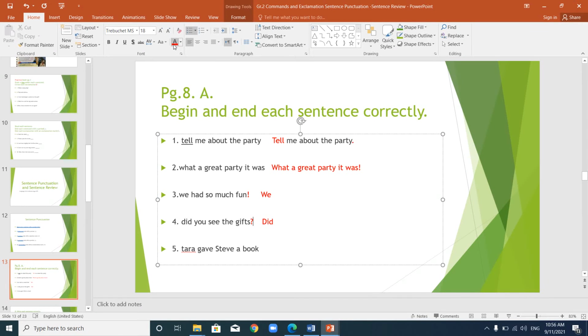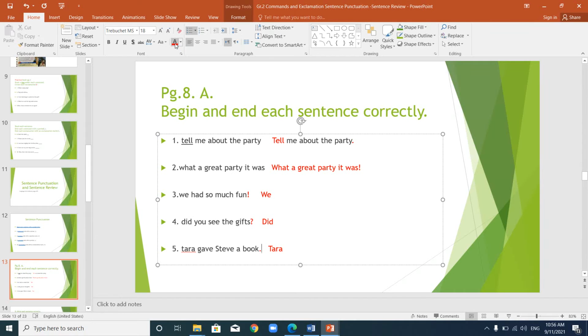Tara gave Steve a book. The sentence begins with the name Tara, and you must begin your sentence with a capital letter. So let's go back and read the sentence. Tara gave Steve a book. What kind of sentence is this? It's a statement, and we end a statement with a period.